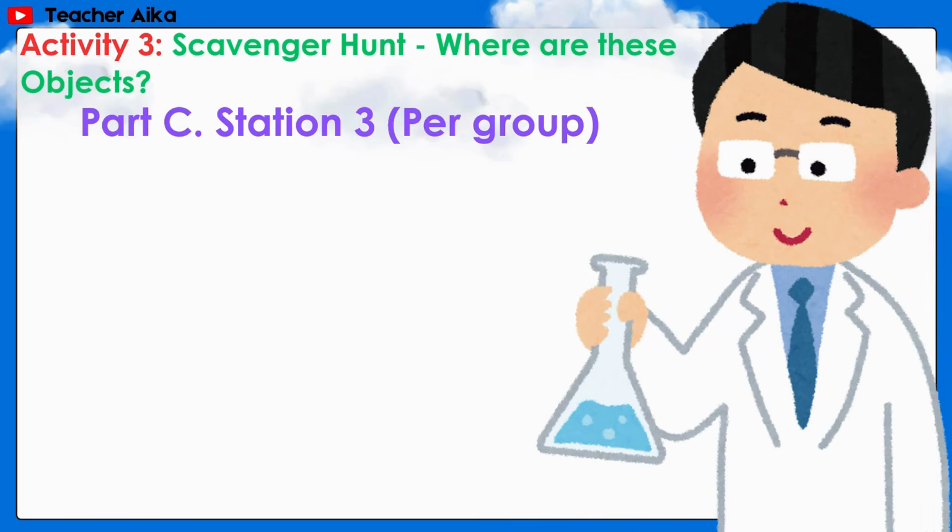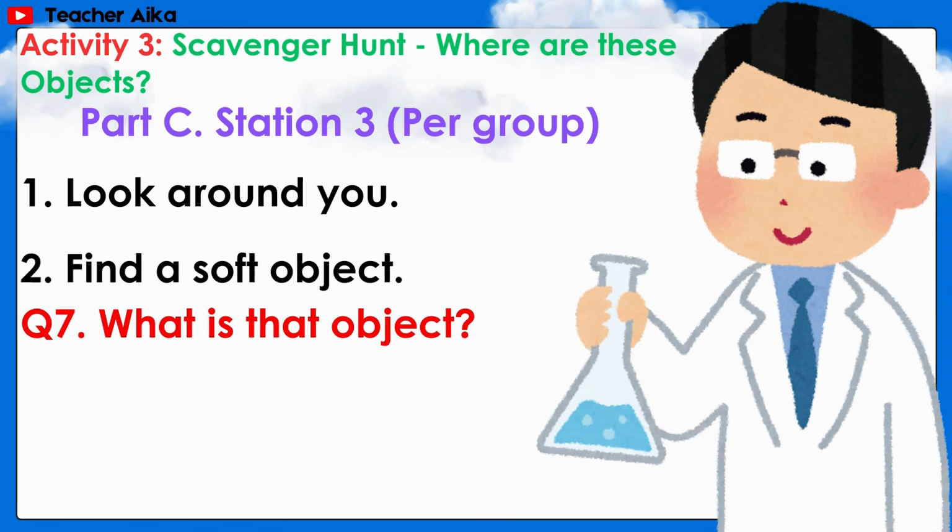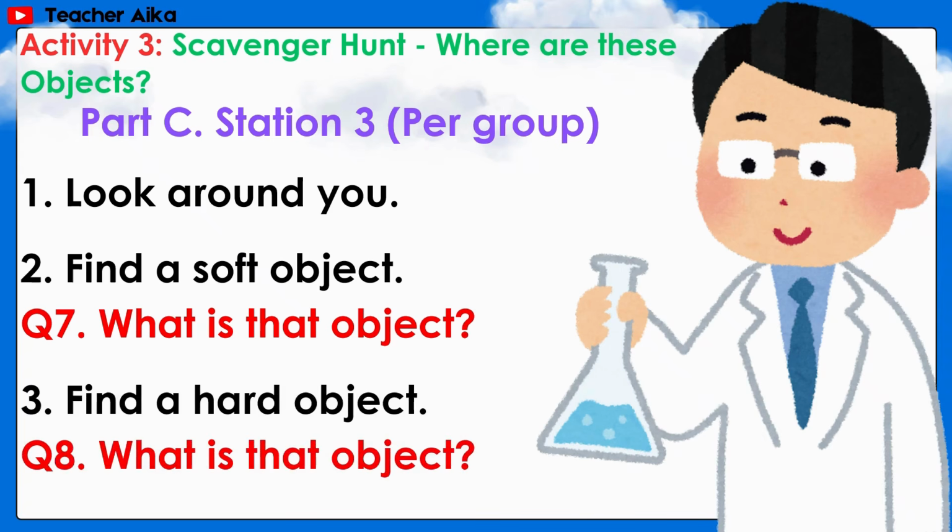Part C, Station 3 per group. First, look around you. Second, find a soft object. Question 7, what is that object? Third, find a hard object.